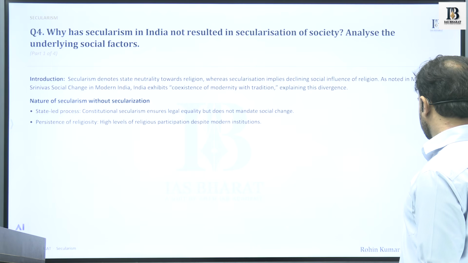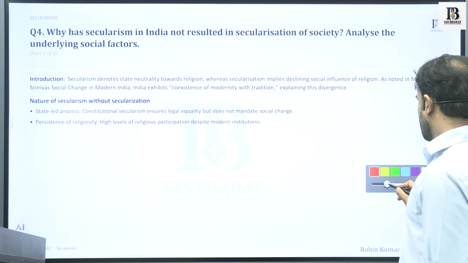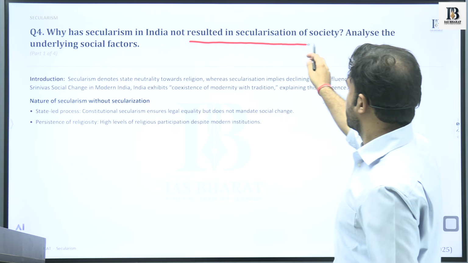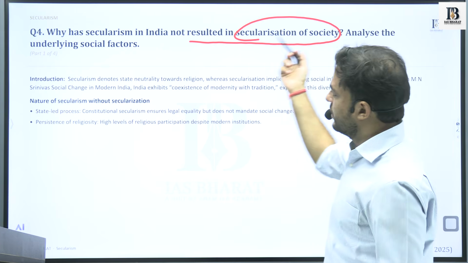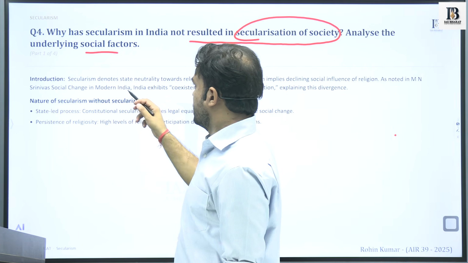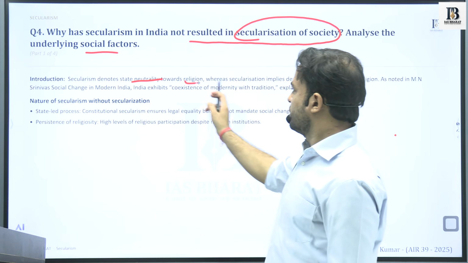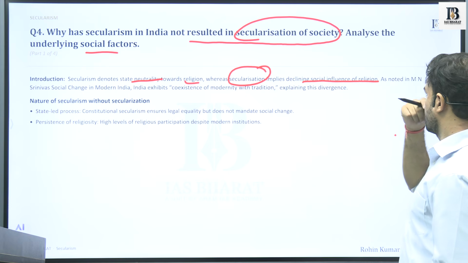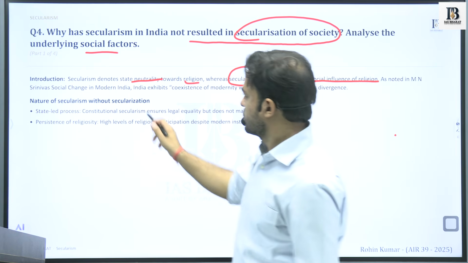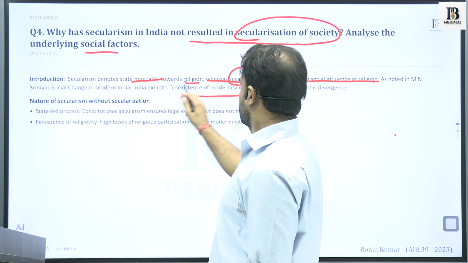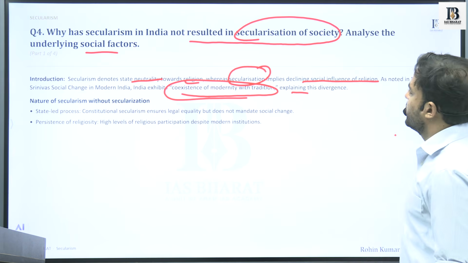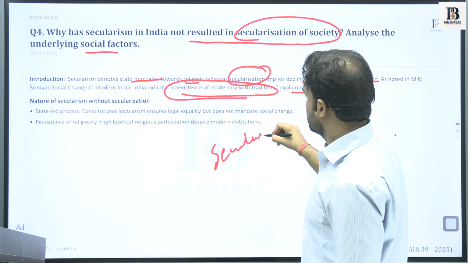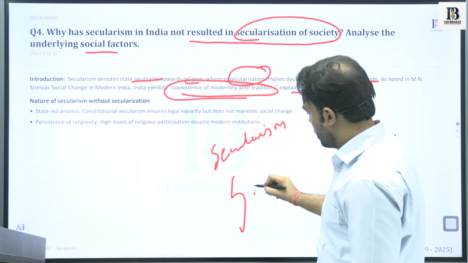Next is a question which talks about how secularism in India has not resulted in secularization of the society. Underlying social factors. Secularism denotes state neutrality towards religion, whereas secularization implies declining social influence of religion. So there are two ideas. One, we have discussed secularism. Second is the idea of secularization.